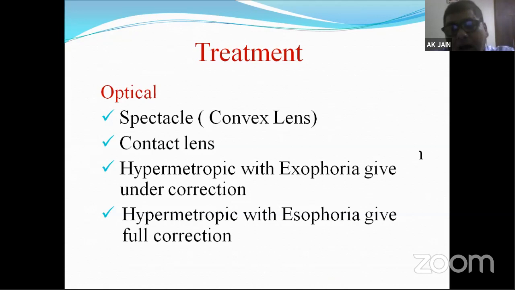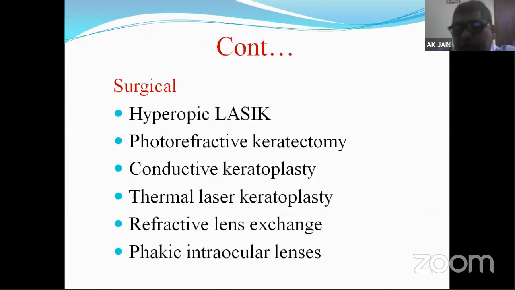If you give hypermetropes overcorrection, there will be a lot of asthenopic symptoms, and the accommodative convergence is again disturbed. So hypermetropes are never overcorrected. Either they are undercorrected or fully corrected, optically. And the next modality of treatment of hypermetropia is surgical.